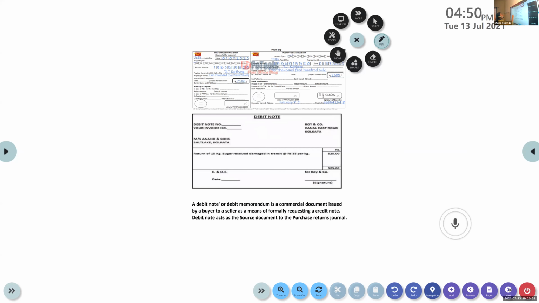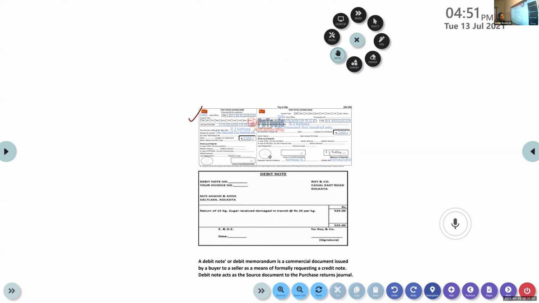Then this is pay in slip. Have you seen this? Pay in slip. When you deposit money in the bank, we have to fill up this pay in slip. Okay, you get this pay in slip from the bank, and this is a pay in slip of post office savings bank. Pay in slip is this.